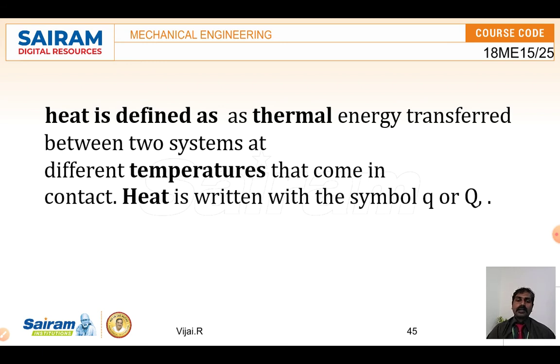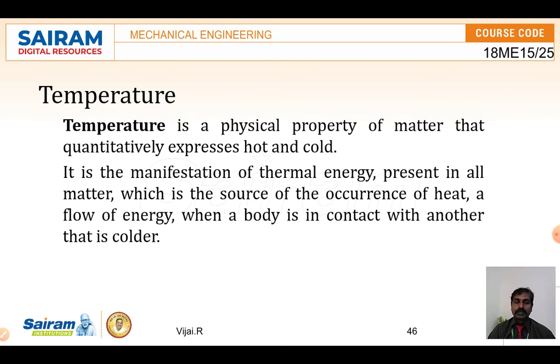When thermal energy is transferred between two systems, say one system is at 100 degrees and another at 10 degrees, then if you keep them in close contact, heat is transferred from 100 degrees to 10 degrees, obviously. So the flow of thermal energy takes place from the high temperature to the lower temperature. That is what we call heat.